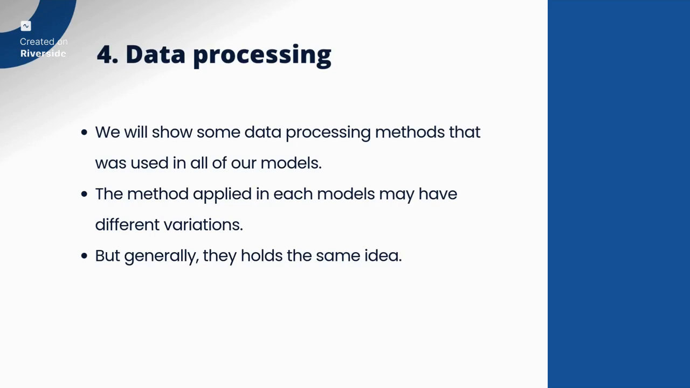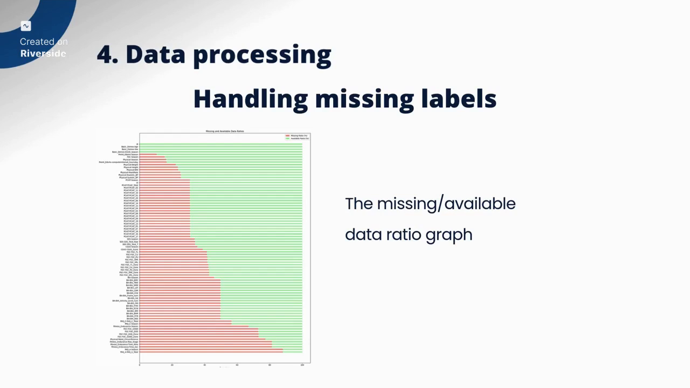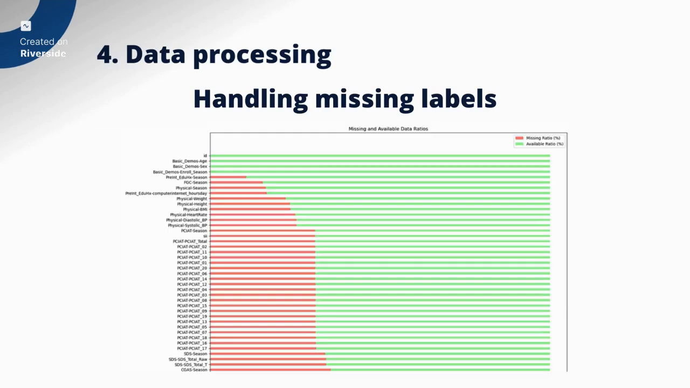First, we will have to deal with the missing labels. So here we have drawn out a missing to available data ratio graph. By having a closer look at the missing to available data ratio diagram, we can see that there are a lot of missing labels, which are the SII values, and the 20 PCIAT questions, which are also the labels.